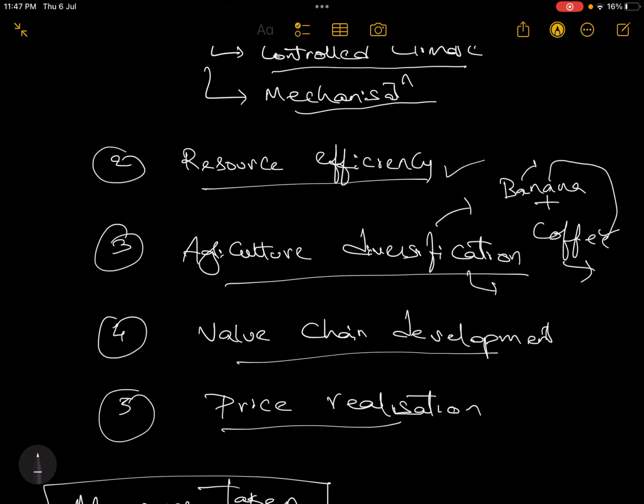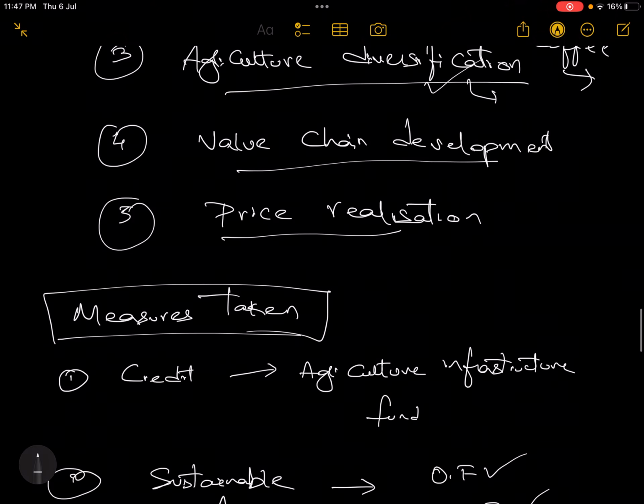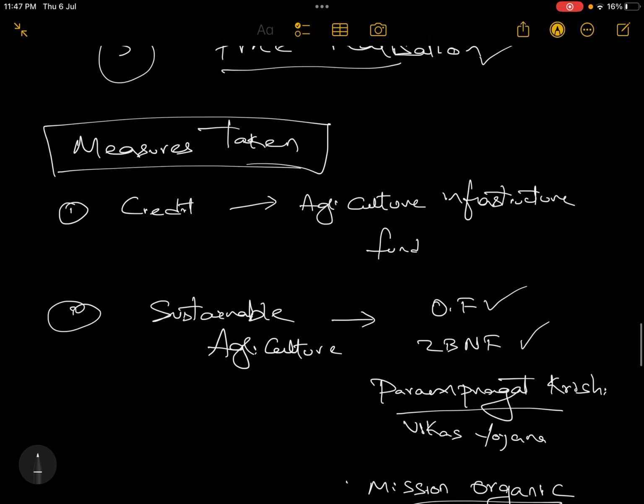Because of diversification, the output or the residue waste of one crop can be added as an input for the other crop. That is also called integrated farming. So, agriculture diversification. Then value chain development, the same thing we discussed about supply chain development. Price realization, that means market reforms. The same thing the Ashok Dalwai committee has said was repeated by the Niti Aayog in different formats.